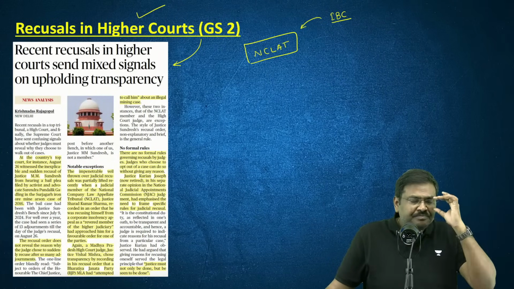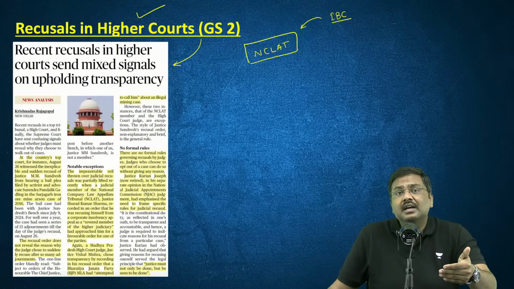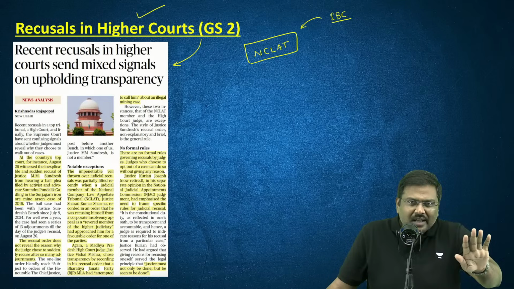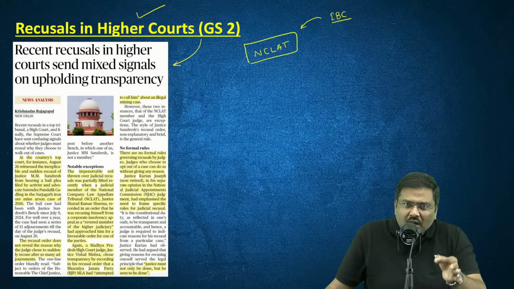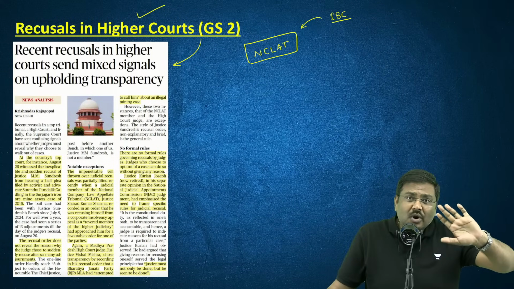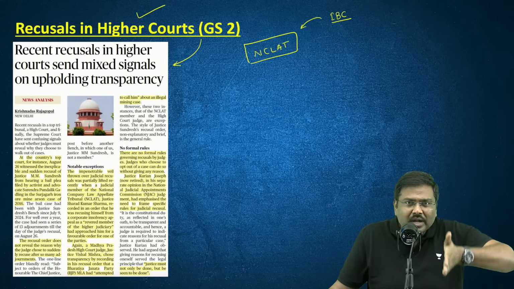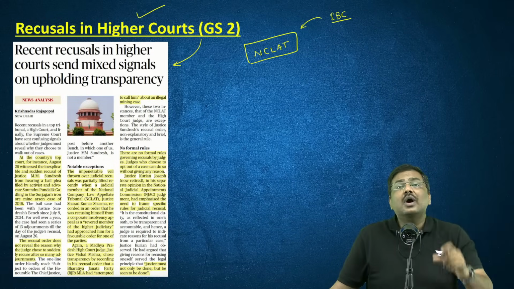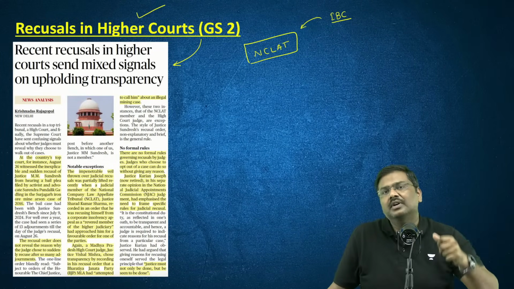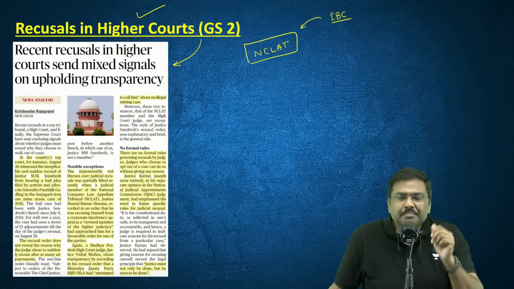I repeat, the presiding officer in NCLAT says, regarding this particular case, I have been receiving calls from a particular member of the judiciary. And this has not happened once, it has happened multiple times. They want to influence the outcome in this particular case. So I want to recuse myself. So please understand the argument here. The argument is very simple.